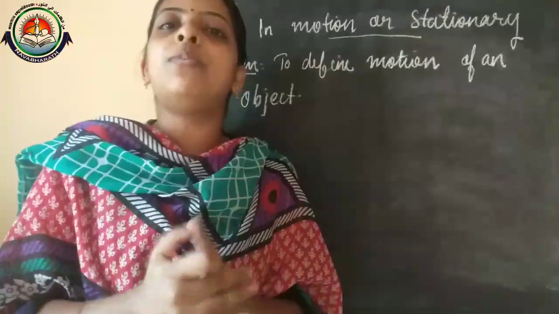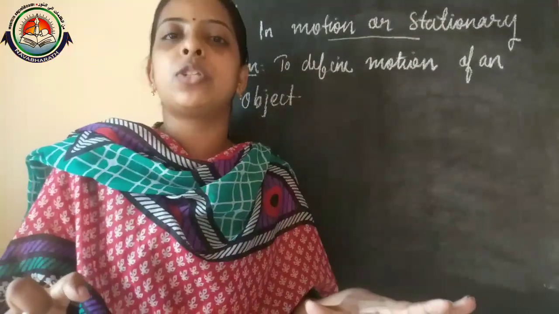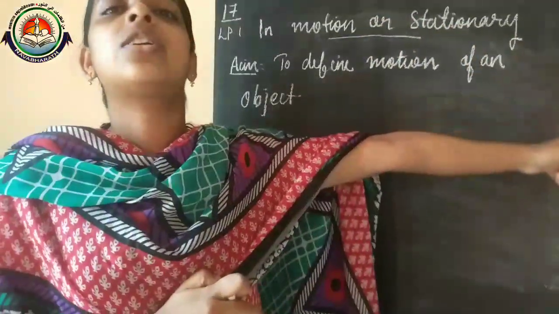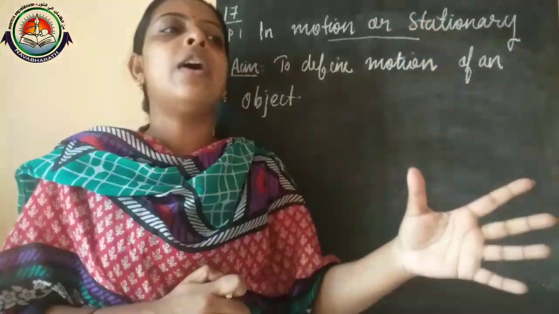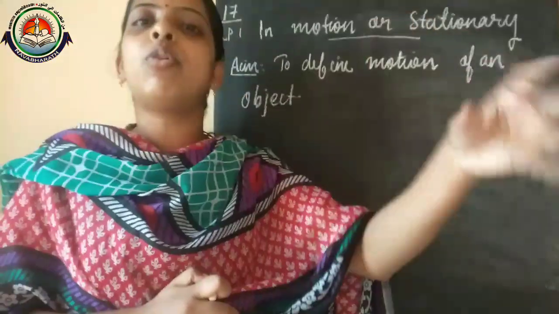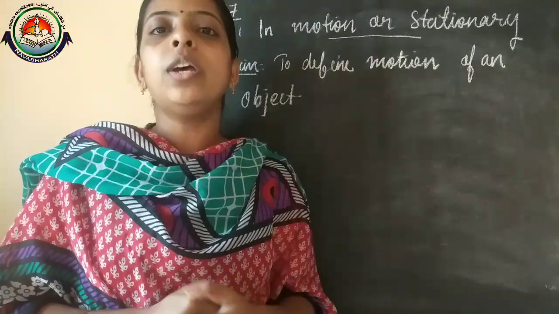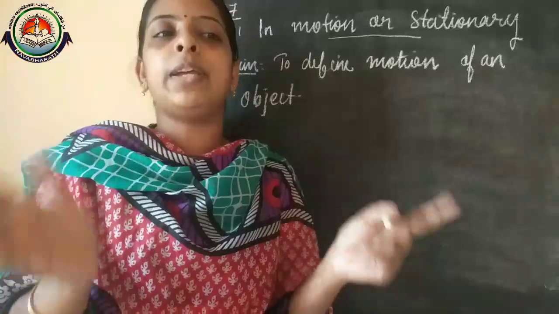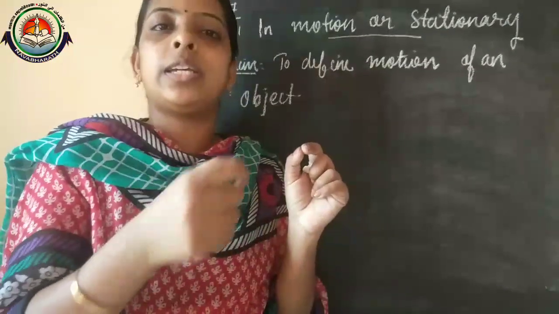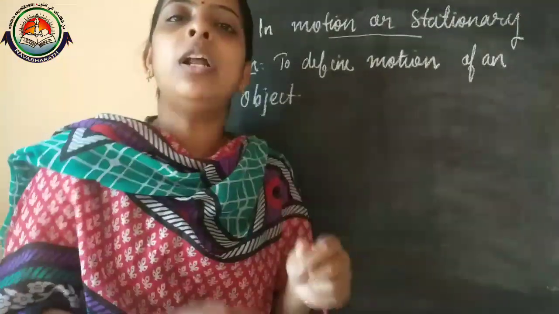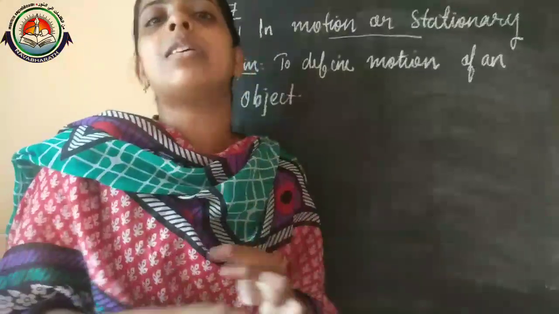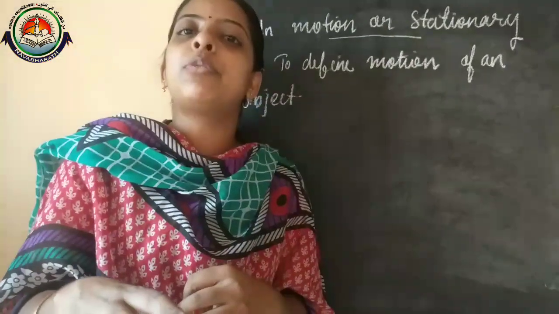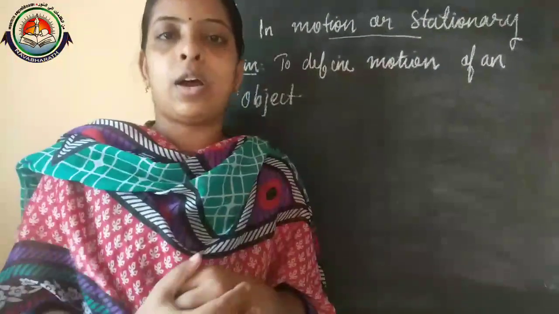If the object does not change its position with respect to its surrounding, that is considered a stationary object. An object is at rest. If we place a book on a table and we are not applying any force or taking it, we simply placed it on a table, that book is a stationary object, which means it does not change its position with respect to its surrounding.